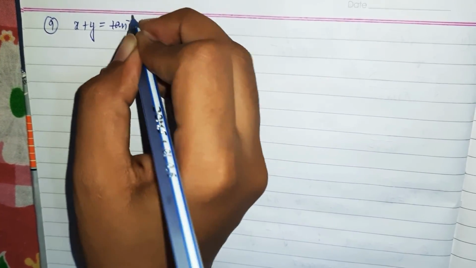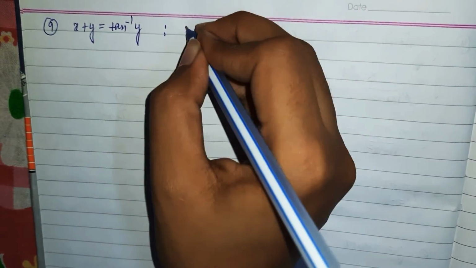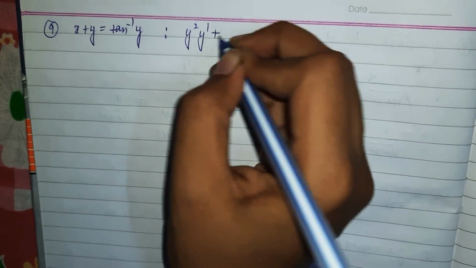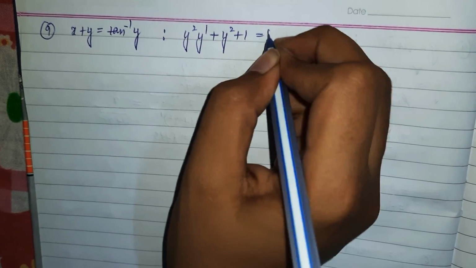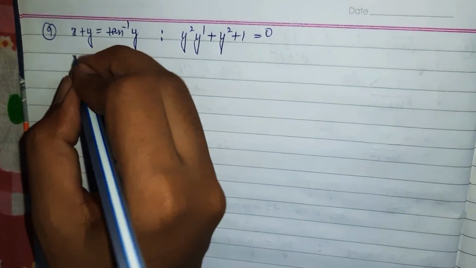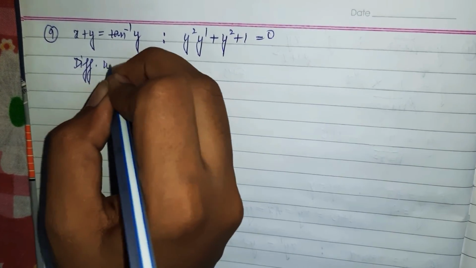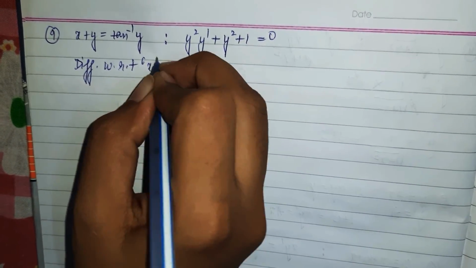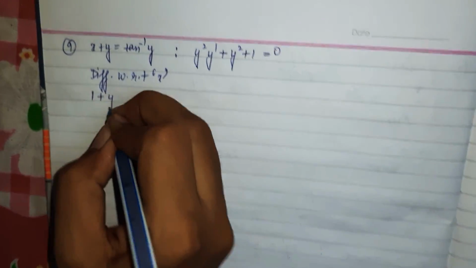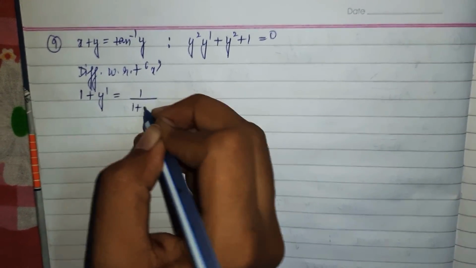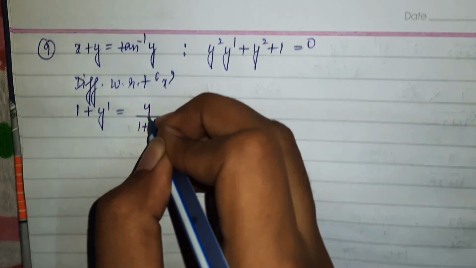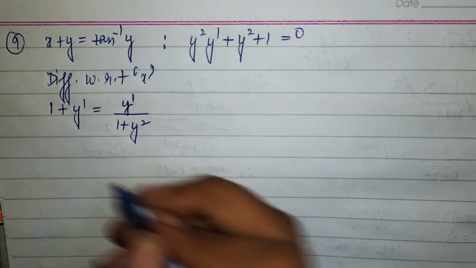Question number 8 you can attempt yourself because it is also easy. Come to question number 9: x plus y equals tan inverse y, such that y square y dash plus y square plus 1 is equivalent to 0. Differentiate with respect to x. So this is 1 plus y dash equals 1 upon 1 plus y square into y dash.